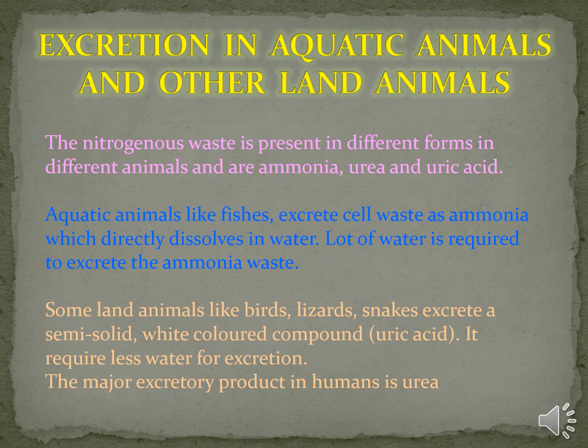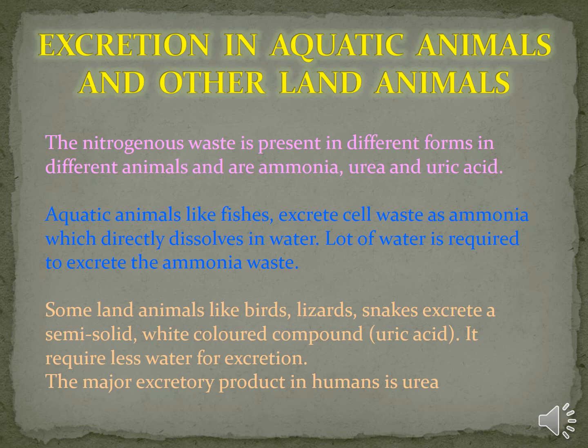Now let us discuss excretion in aquatic animals and other land animals. The nitrogenous waste is present in different forms in different animals: ammonia, urea, and uric acid. Aquatic animals like fishes excrete cell waste as ammonia, which directly dissolves in water.